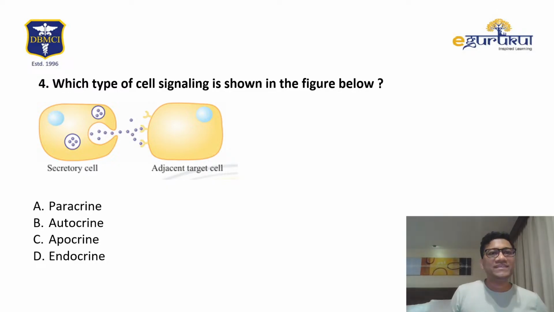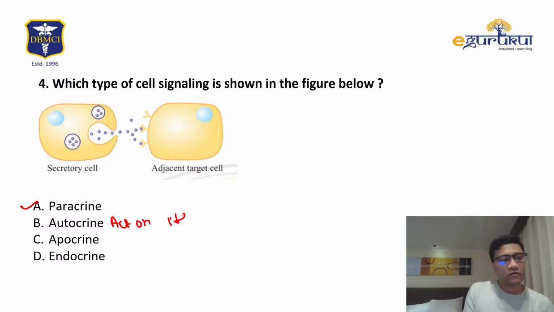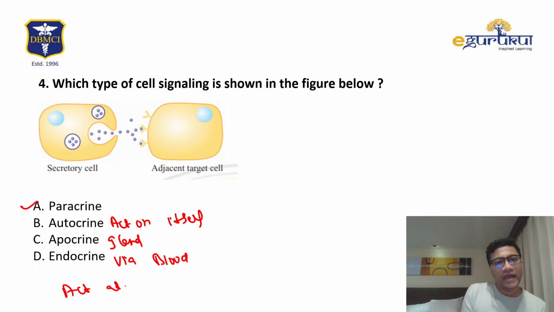Okay. What is this signaling? It is acting on an adjacent cell. So this is a type of paracrine. Autocrine acts on itself. Apocrine is a gland, a skin gland, for secretions, not an action. Endocrine is via blood, acting at far away sites.